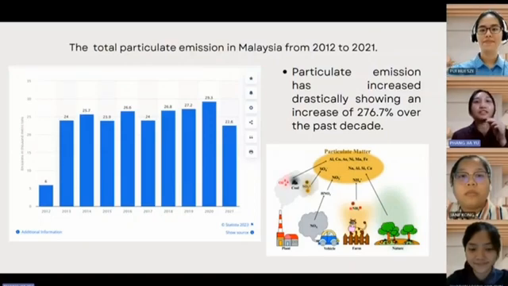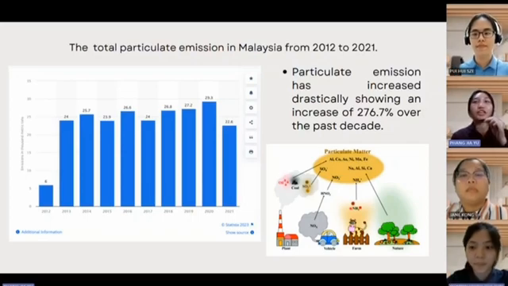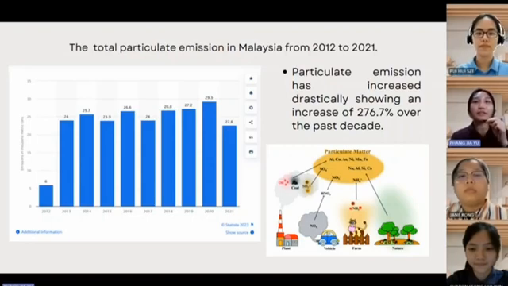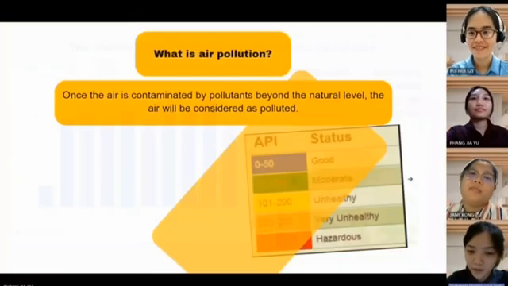Recently, I found a statistic which was reported by the Statista Research Department representing the total particulate emission in Malaysia from 2012 to 2021. As can be seen, particulate emission has increased drastically, showing an increase of 276.7% over the past decade. Oh, wow, that's shocking. So, what is air pollution?